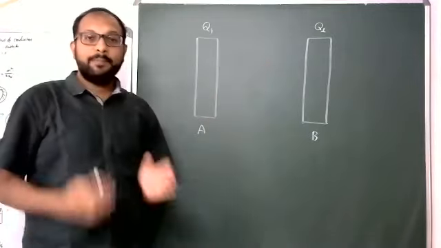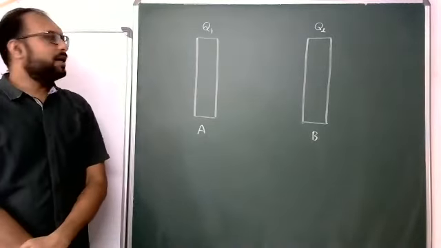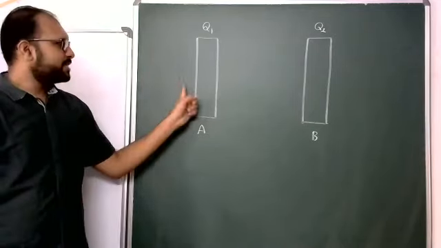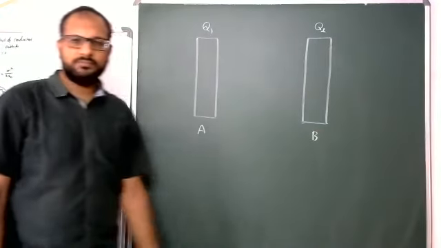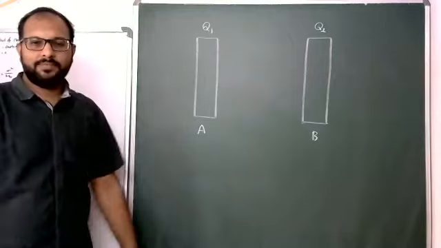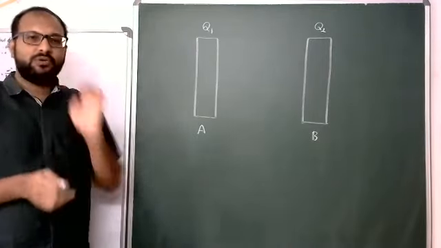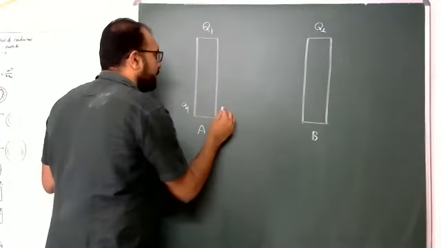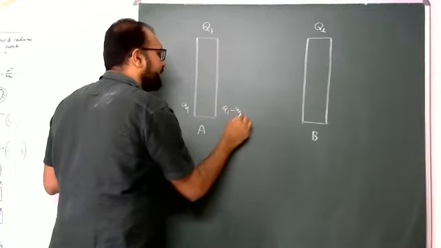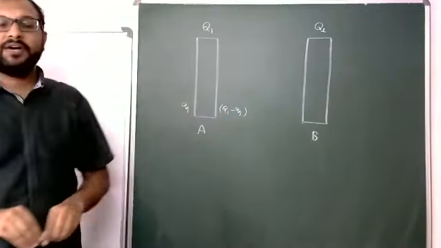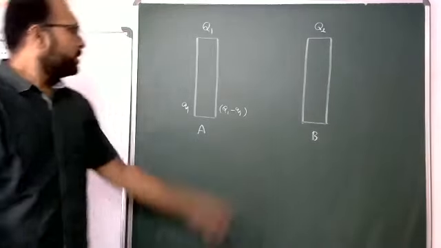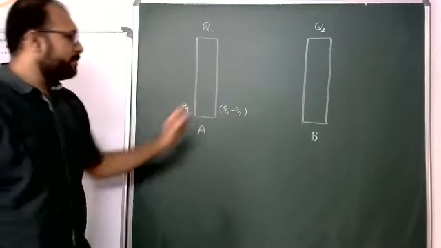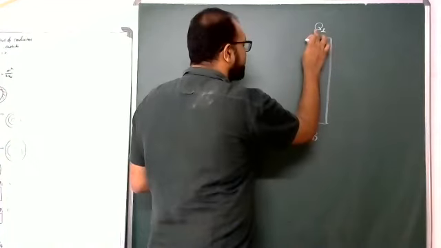These two charges are before redistribution. Now we know in case of a conductor, charge resides only on the surface. Surface 1, surface 2, surface 3, surface 4. On these four surfaces, what are the charges is the question. Students, I am assuming here q1 on this side and Q1 minus q1 on the other, because of the law of conservation of charge, total Q1.